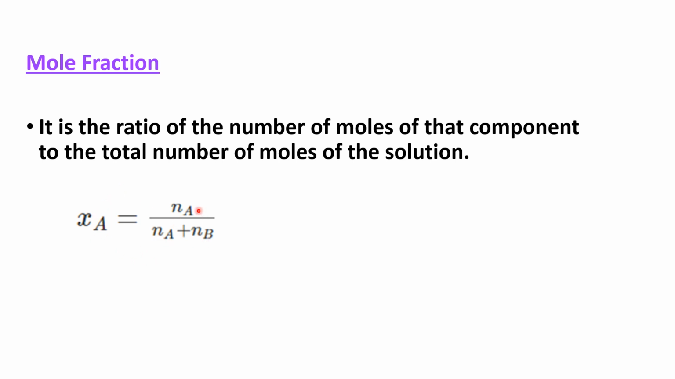Na is the number of moles of A and Nb is the number of moles of B. Xa is the mole fraction of component A. Xb is equal to Nb by Na plus Nb. So it is the ratio of the number of moles of one component to the total number of moles of solution. Okay. We know Xa plus Xb is equal to 1.